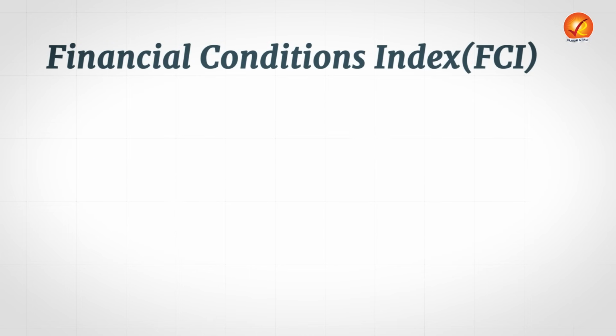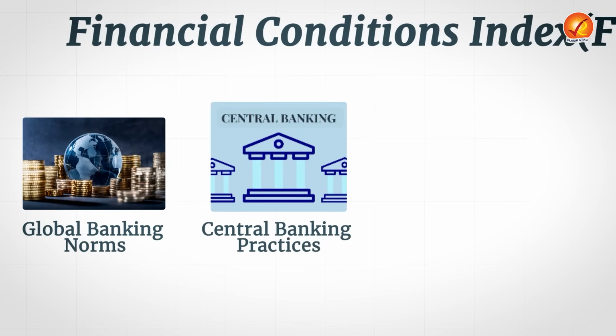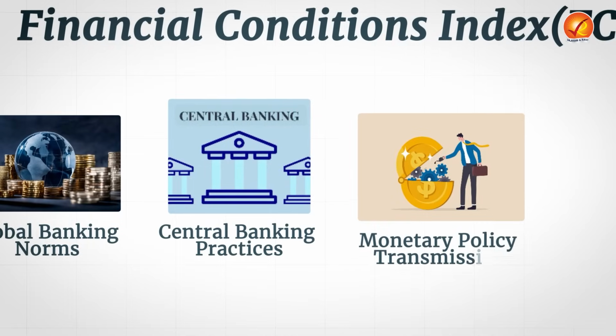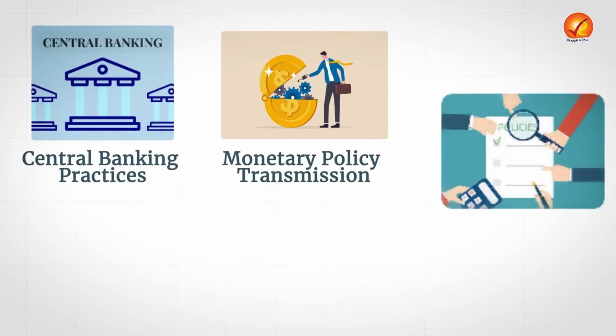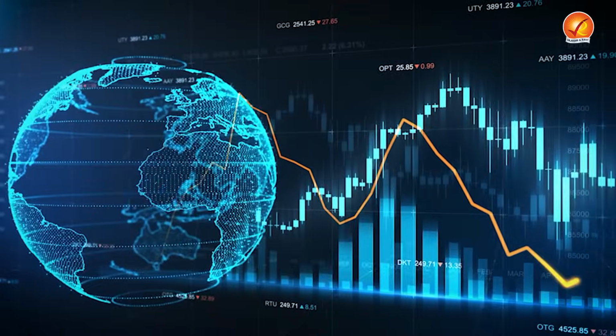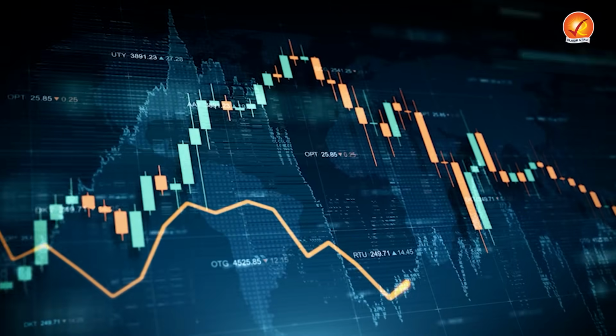Now, this particular move of RBI aligns with global banking norms and central banking practices, and with this FCI, it will help the RBI to gauge how successful monetary policy transmission is in the country. It will also help in taking informed policy decisions, both for the RBI and for the government, and it will also help in signaling any systemic stress in the financial sector of the country, so that remedial steps can be taken beforehand. We are able to anticipate the crisis and solve it even before it develops and turns into a crisis. Which is why, in order to understand the financial health of the country, this particular indicator is very, very important.